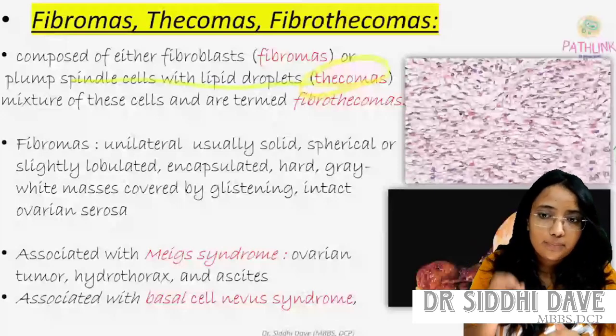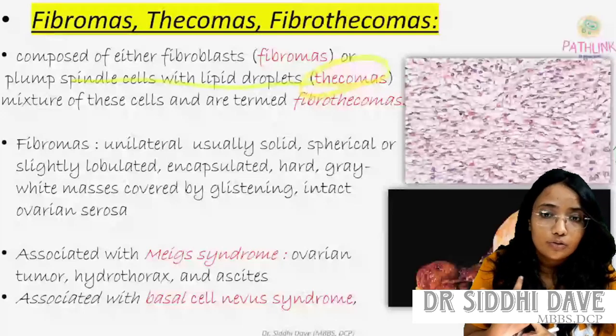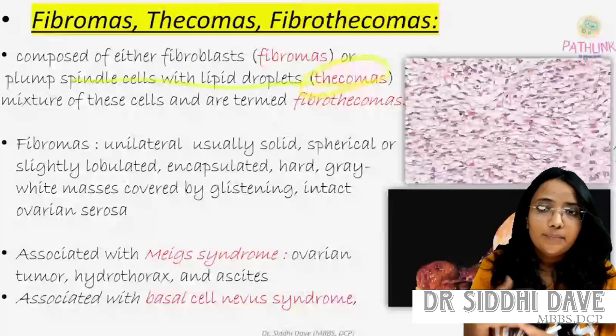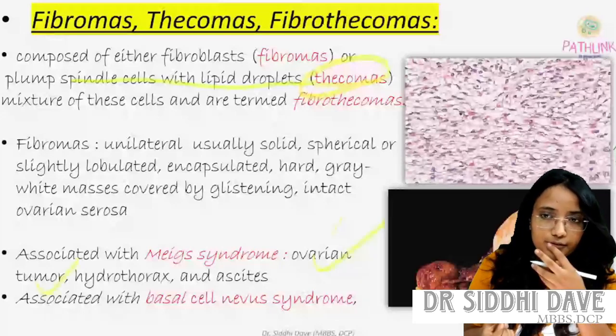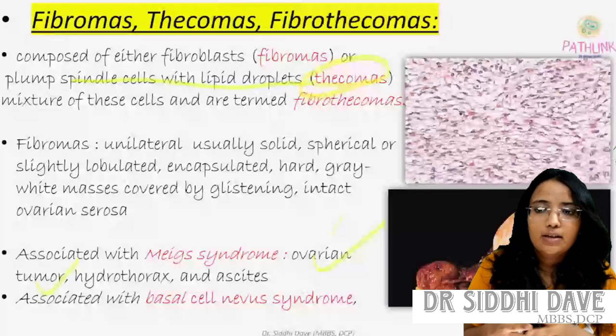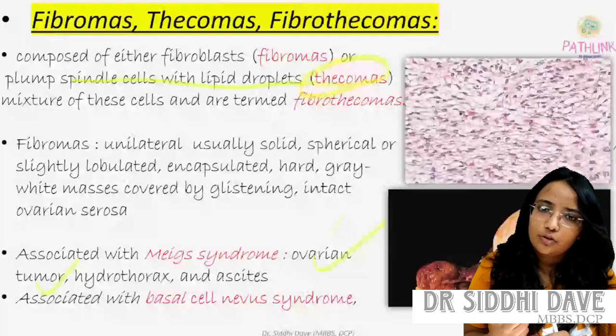It is associated with Meigs syndrome. Meigs syndrome is also an MCQ favorite question. Meigs syndrome is an ovarian tumor, a fibroma or thecoma, associated with hydrothorax and ascites: ascites, hydrothorax and the ovarian tumor. It is also associated with basal cell nevus syndrome.